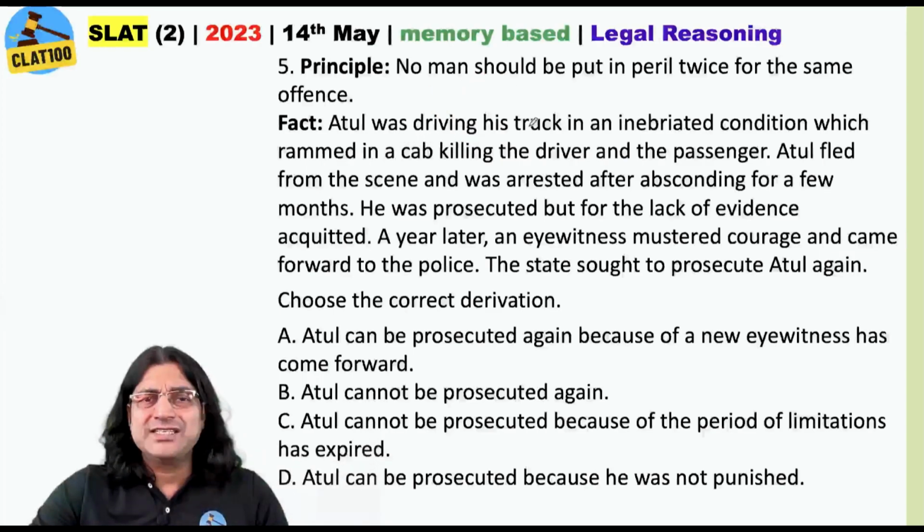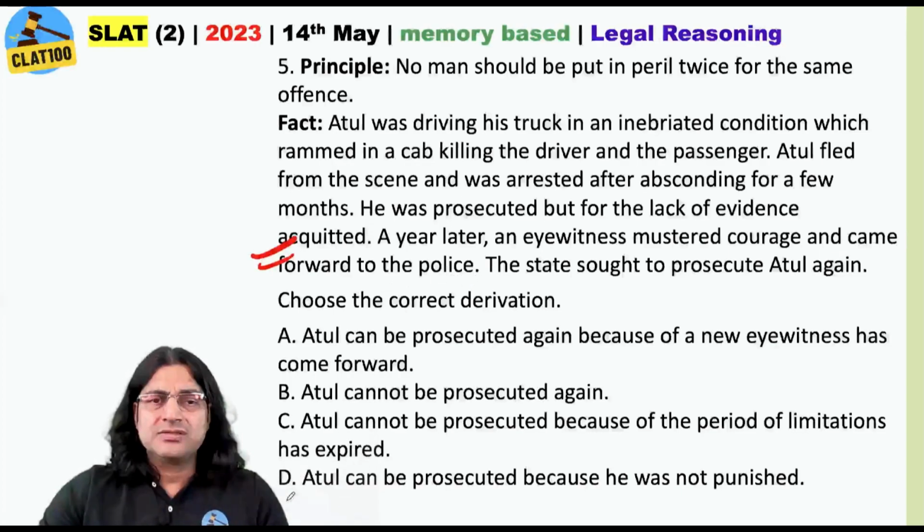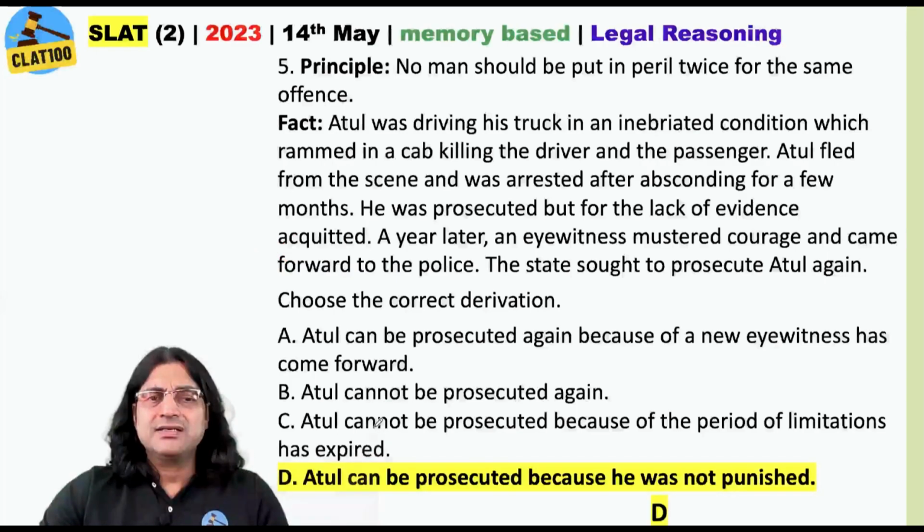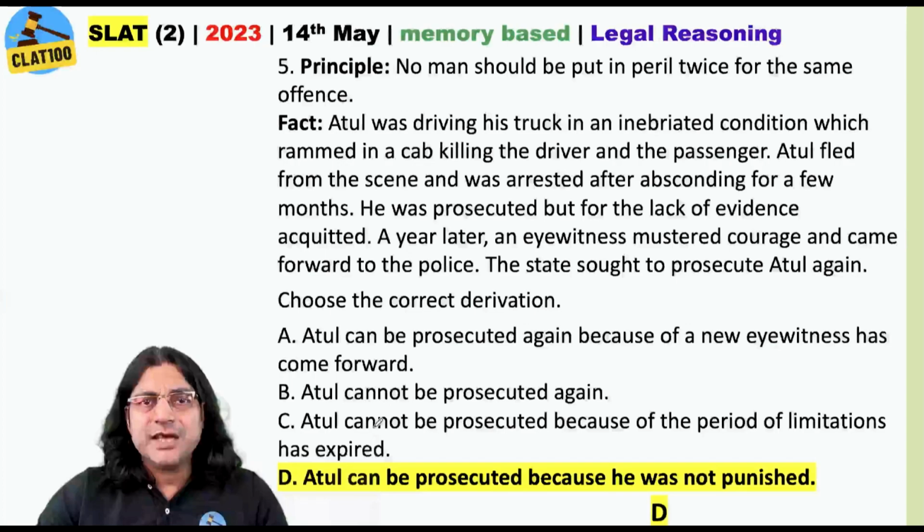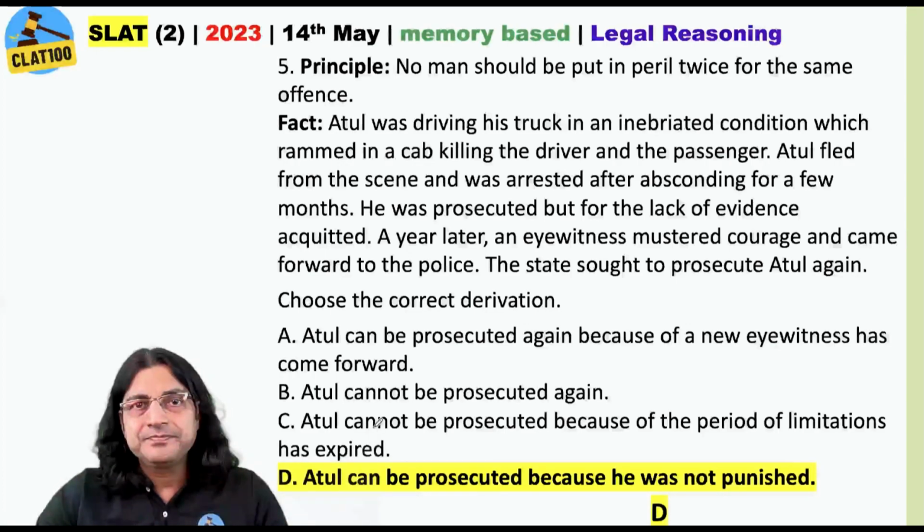Atul was driving his truck and whatever, I'm sure you're aware of the details. Choose the correct derivation. Alright, choose. This is the answer. And why is this the answer? It is about double jeopardy. When did the first jeopardy take place? Was he convicted? Was he convicted? No, he was not convicted.